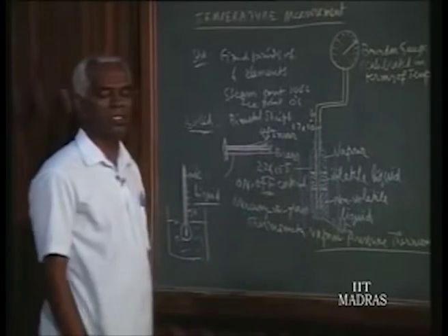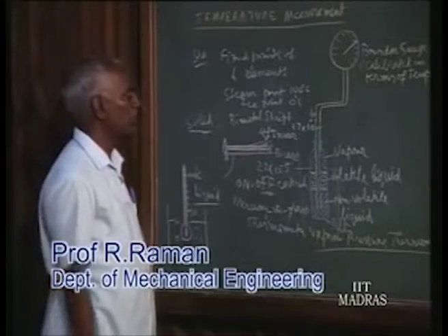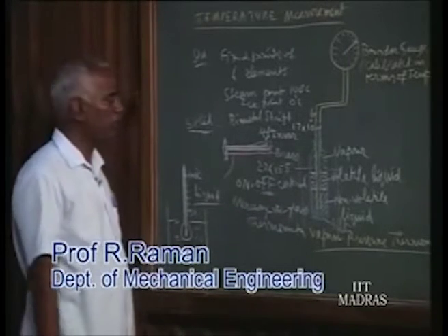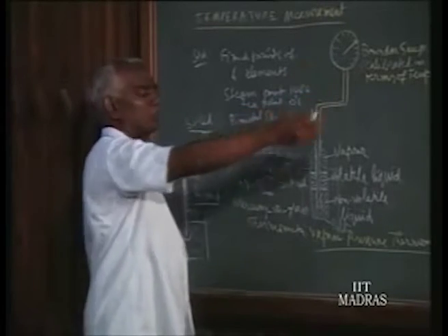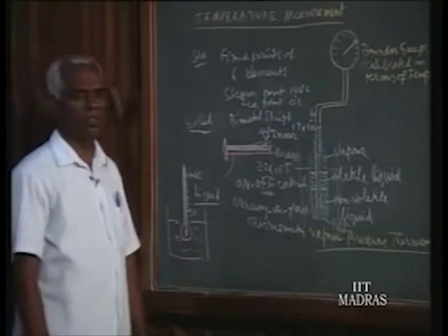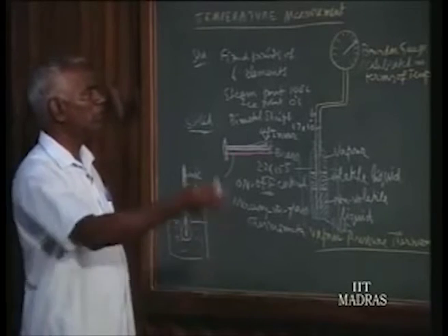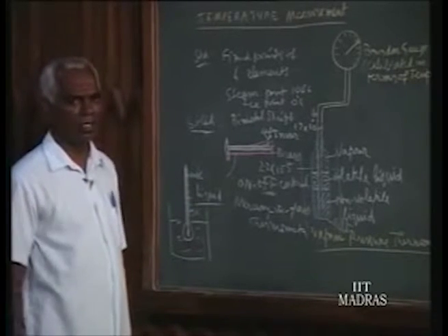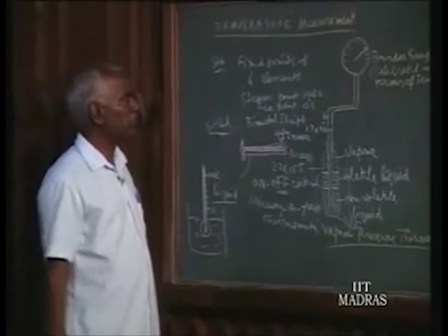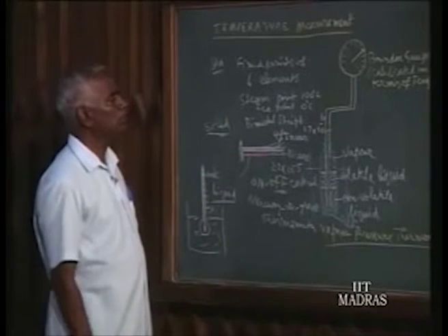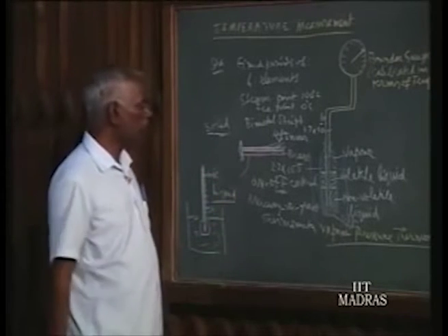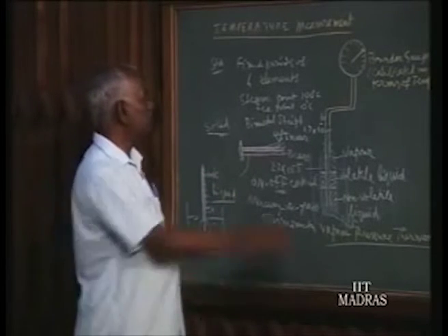These are often used in automobiles and cars, where the radiator water temperature is measured by a bulb like this, and the meter is put in as one of the dashboard instruments for the driver to see whether the temperature of the radiator water has increased. If it has increased, that means the water quantity is reduced, then he is supposed to pour some more water into the circulating system. So, that is the temperature.